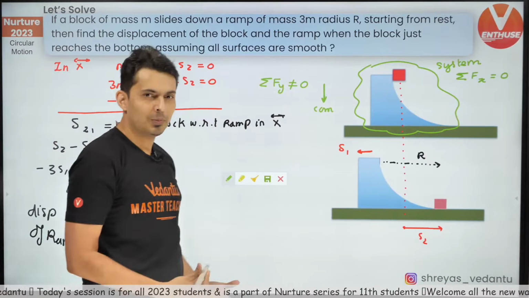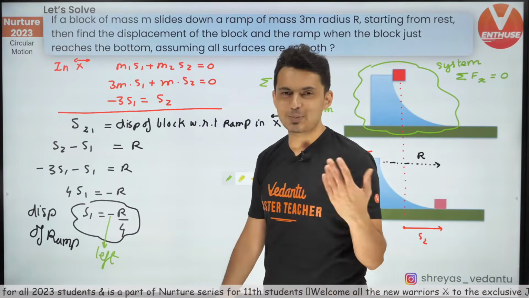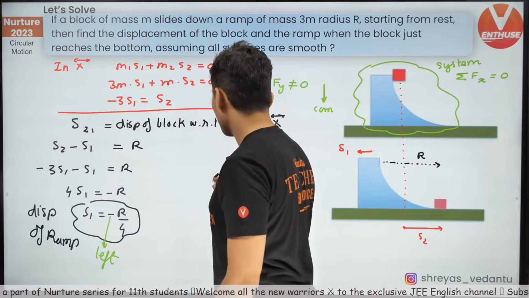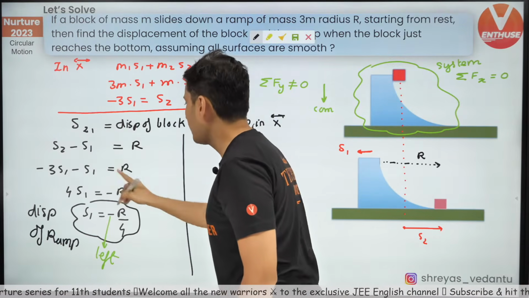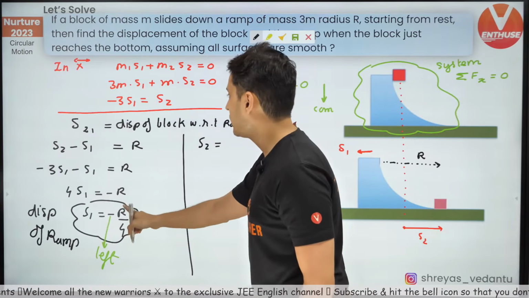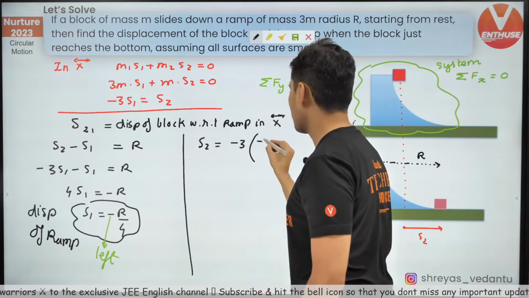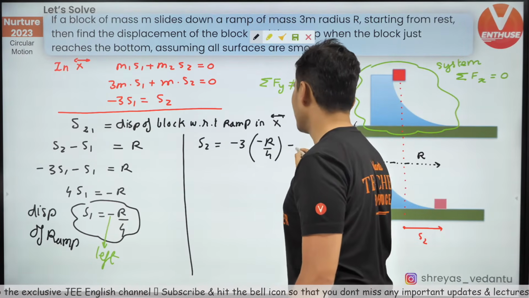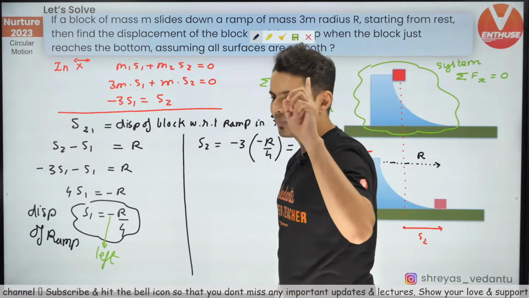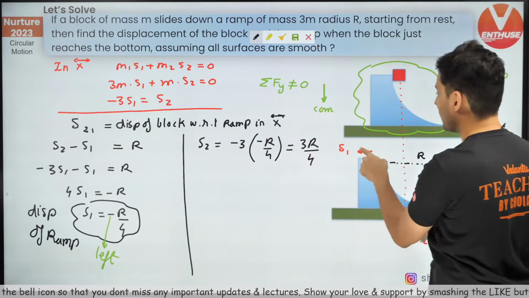You don't even have to bother about which side it is moving. Automatically the answer comes out to be positive or negative. It makes sense. It has gone towards the left. Now make use of this equation and see what is the value of S2. Since I know the value of S1, S2 will be minus 3 times S1. S1 is minus R by 4, so which is 3R by 4. So immediately many students are going to say, sir, I got the answer. S2, displacement of the block, is 3R by 4.